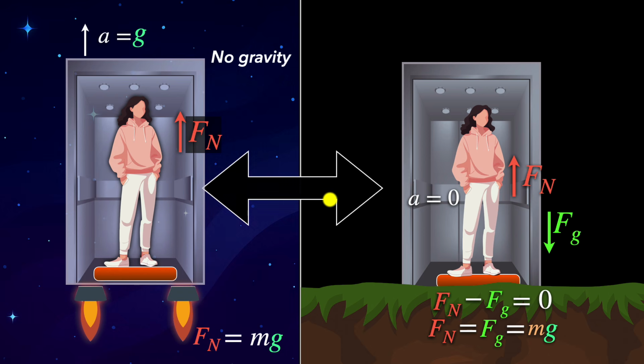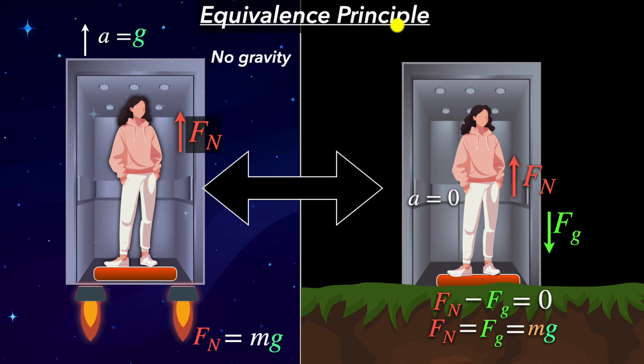Again, these two seem to be equivalent, which means there's absolutely no experiment that you can do inside an elevator that tells you whether your elevator is accelerating at 9.8 meters per second squared in deep intergalactic space where there's no gravity, or you're just standing on Earth. There's no experiment that can distinguish between them. So we call this the equivalence principle. It was this thought experiment that planted the seeds for what would eventually become general relativity. It's an upgraded model of gravity which made predictions and explained observations that Newton's model couldn't.